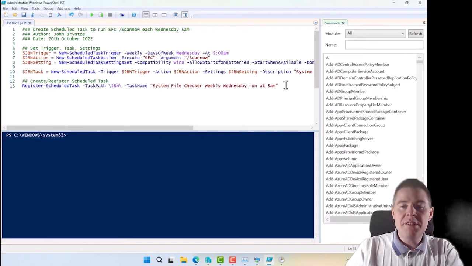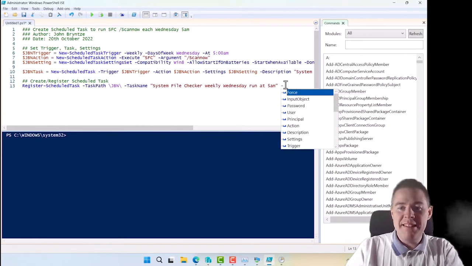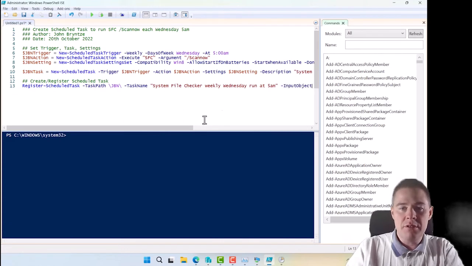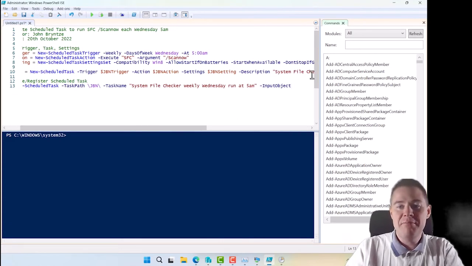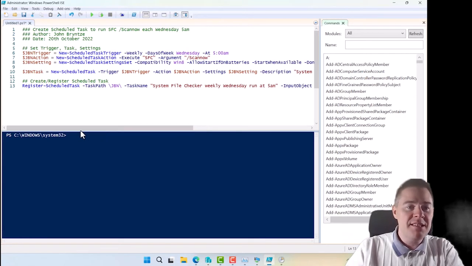And here comes the first one that doesn't show up in this list. Oh, it does. Input object. I wasn't sure that one always showed up. Okay, my bad. It did show up. And here, input object, here comes our JBNTask.